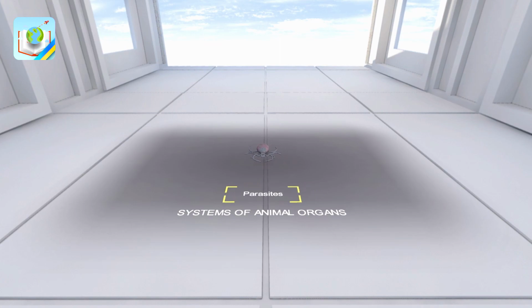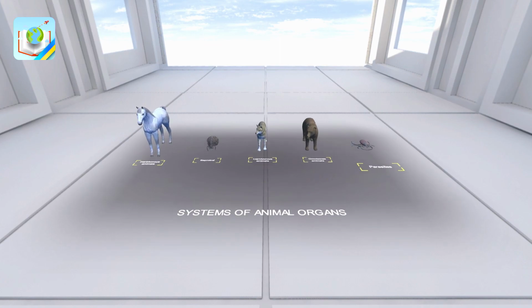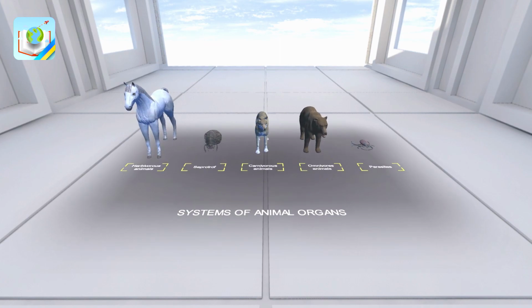Parasites feed on organic substances of animals, humans or plants, settling in or on the body of host organisms. Hard ticks feed on the blood of animals and humans. Choose the animal you want to hear about again, or press Next to continue the lesson.